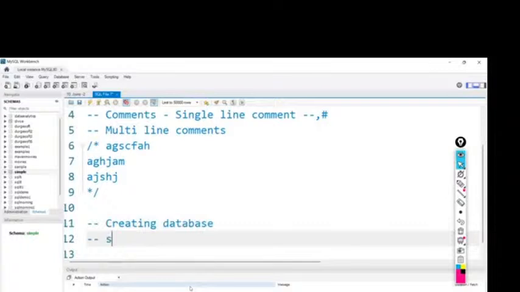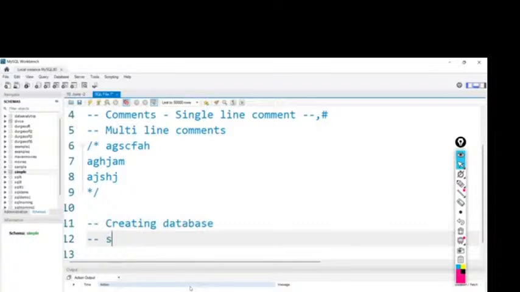Let's create it now. Create database. What is the database name? Maybe I'll give it SQL 6.1. I'm already having 6 here, so maybe... this is 5, right? Let me give it as SQL 5. So this is our database name.